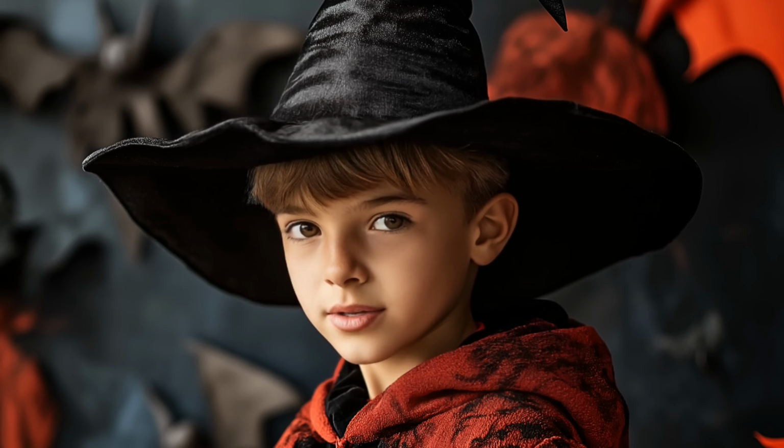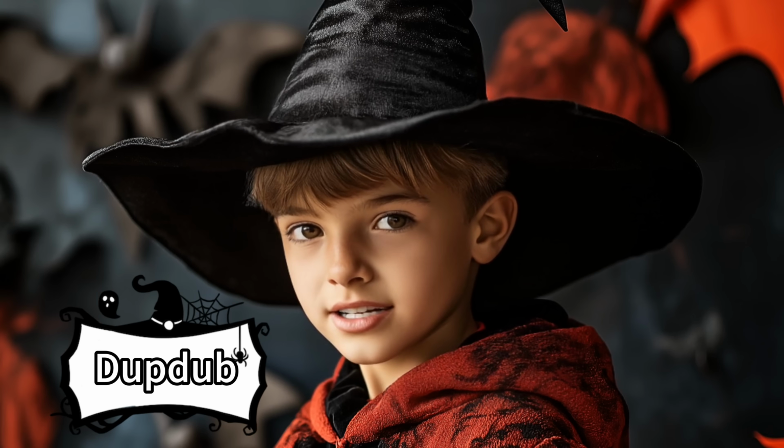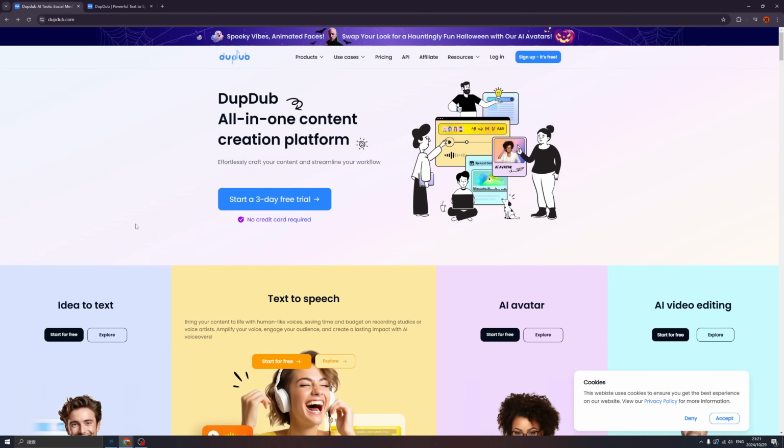Today, let me introduce a new AI to you. That's Dupdub AI. Yay! Good evening, happy Halloween, and trick or treat. I think my treat for you today is a brand new all-in-one content creation platform called Dupdub. And Dupdub is amazing too. I have never seen such a tool that contains all the features I want.